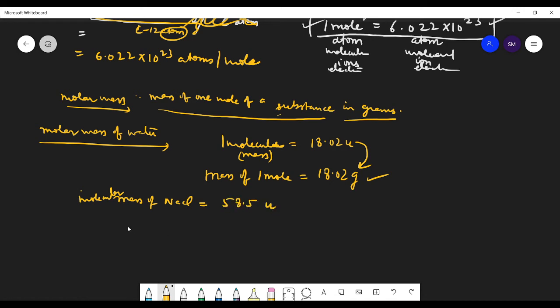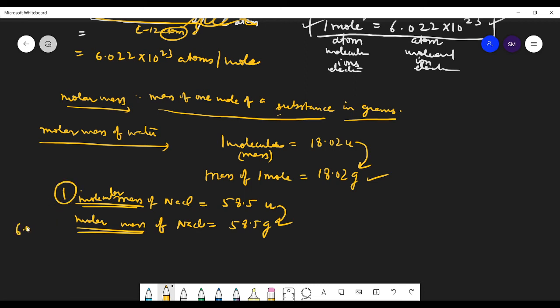58.5 unified mass. What is the molar mass of NaCl? 58.5 grams. Yes, it's as simple as that. So have you understood? First write the molecular mass and then write the molar mass. Molar mass is the mass of 1 mole. So this was the mass of one molecule, and this is the mass of 6.022 into 10 power 23.